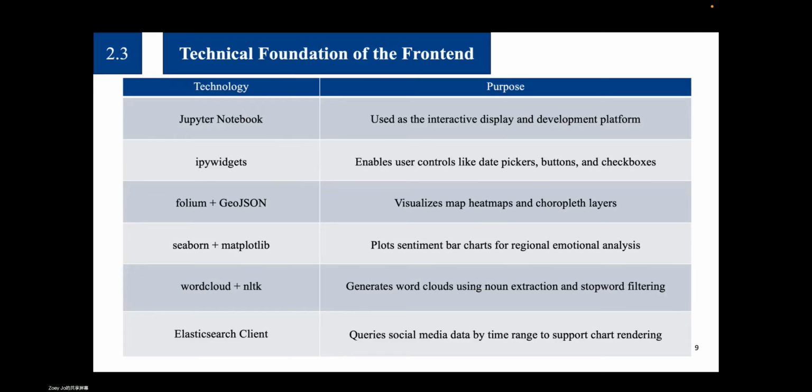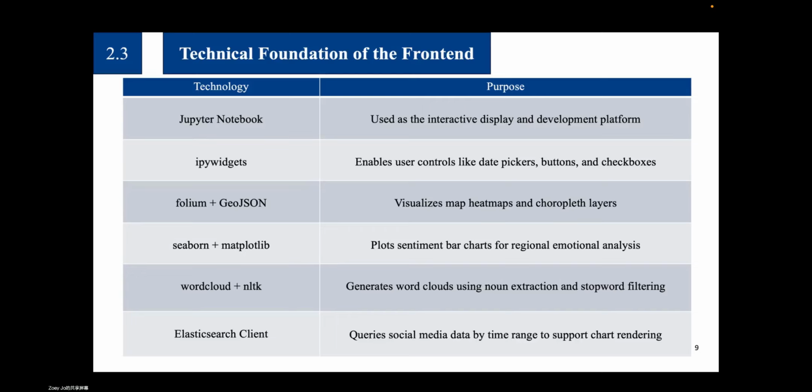The word cloud is generated with NLTK and WordCloud, combined with stop word filtering and keyword extraction. All data is queried from Elasticsearch based on the user's selected time range. This stack allows us to build a responsive, interpretable, and user-friendly front end without any complex frameworks.